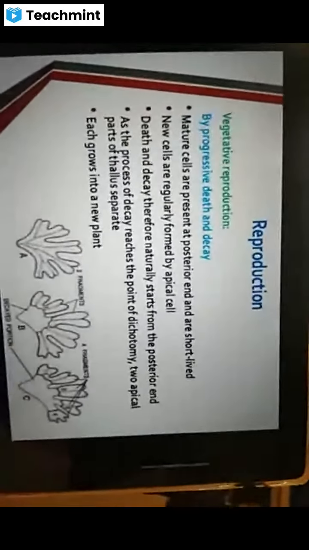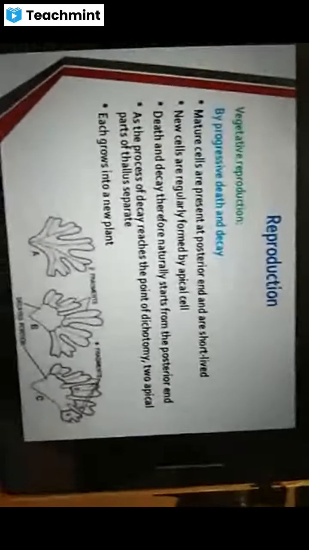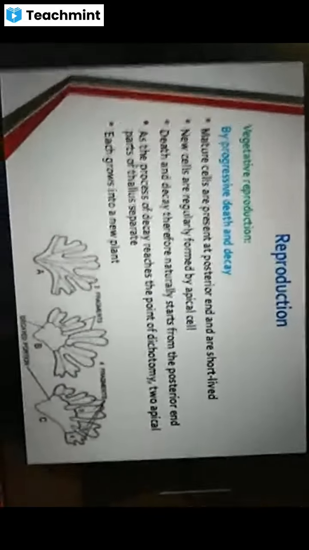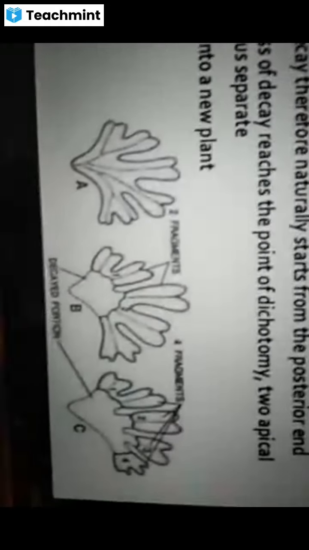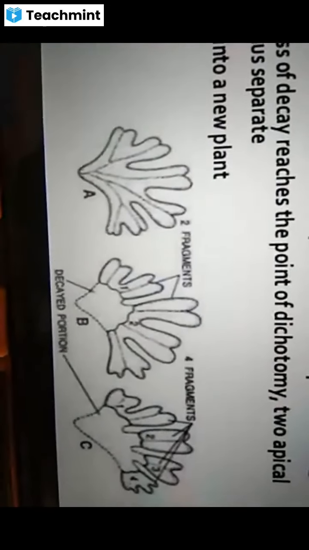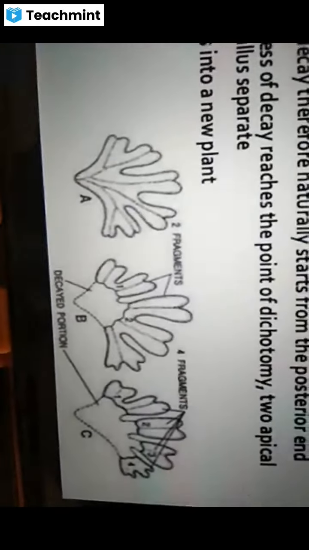So, as the process of decay reaches the point of dichotomy, that means the decaying of the older parts reaches up to the tip of the plant body, and up to the tip the plant body may get decayed and the tips may develop into new Marchantia